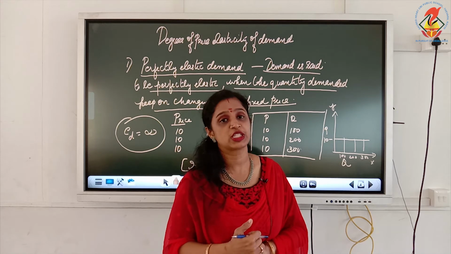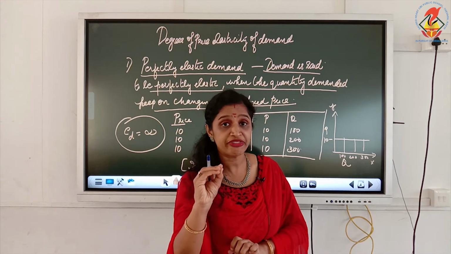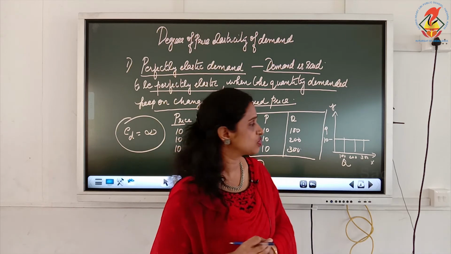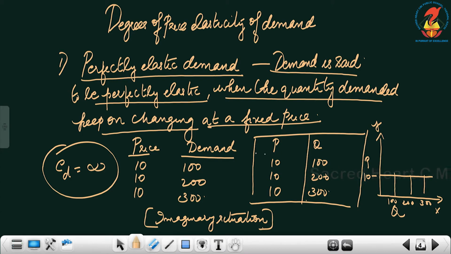That kind of a response is known as perfectly elastic demand. Now, with an example, the concept will be very clear to you. Here I have given the price and the quantity. Price is 10 itself, but the quantity demanded varies from 100 to 300, and it can go to infinity also.